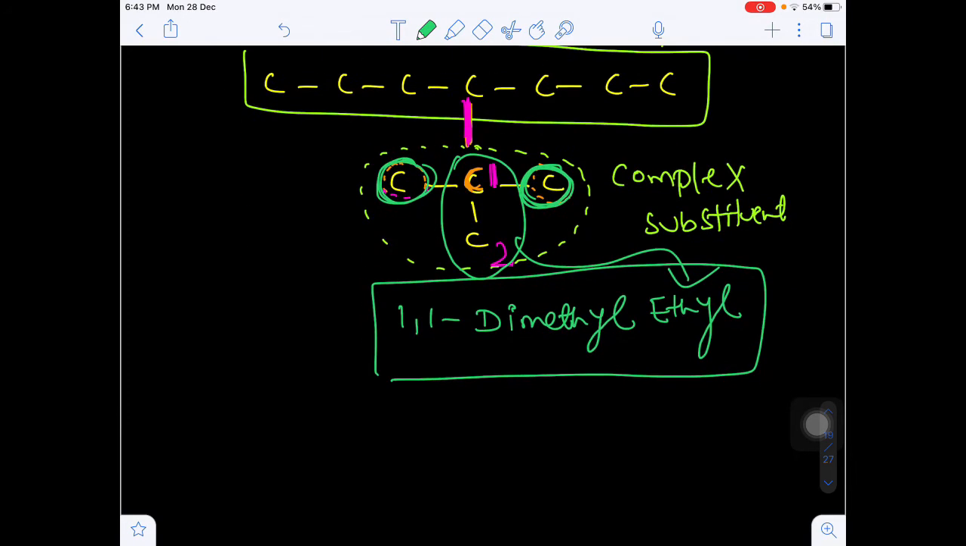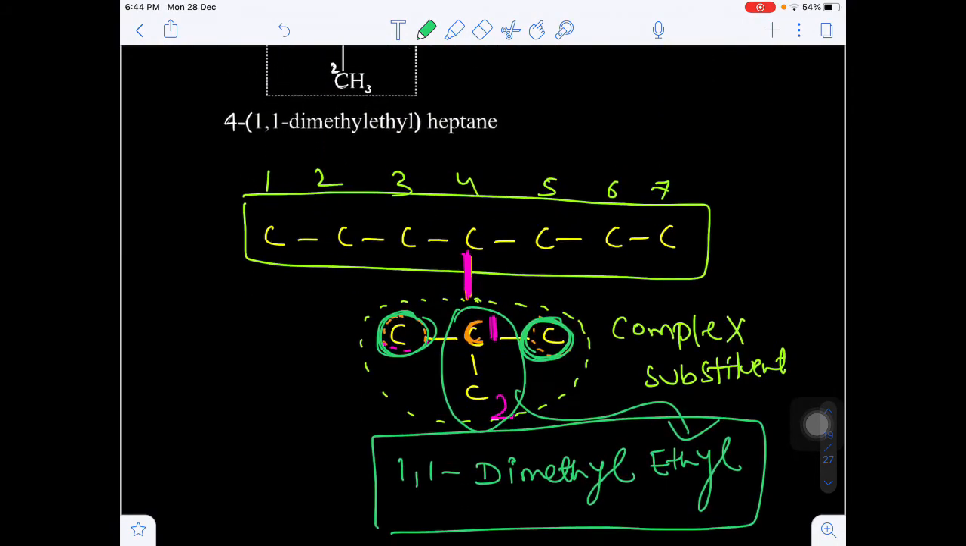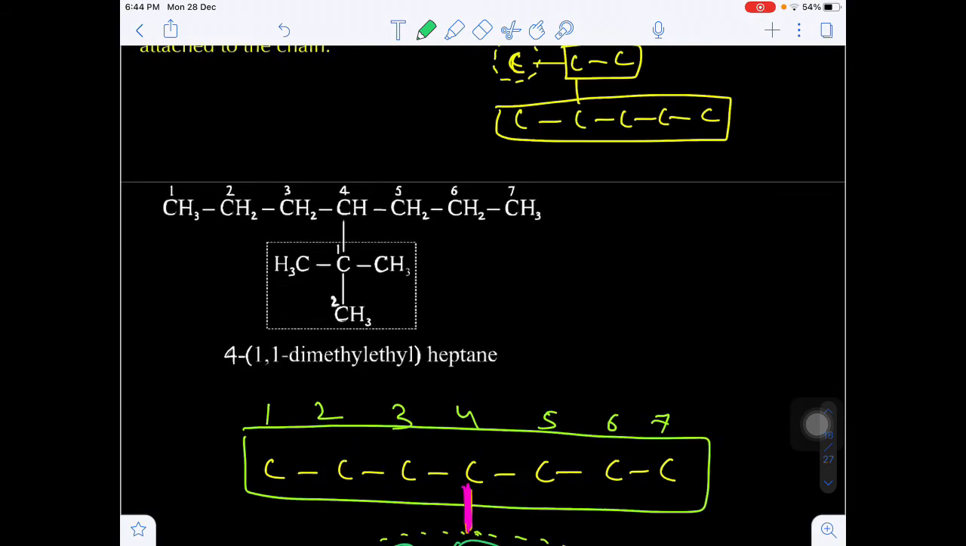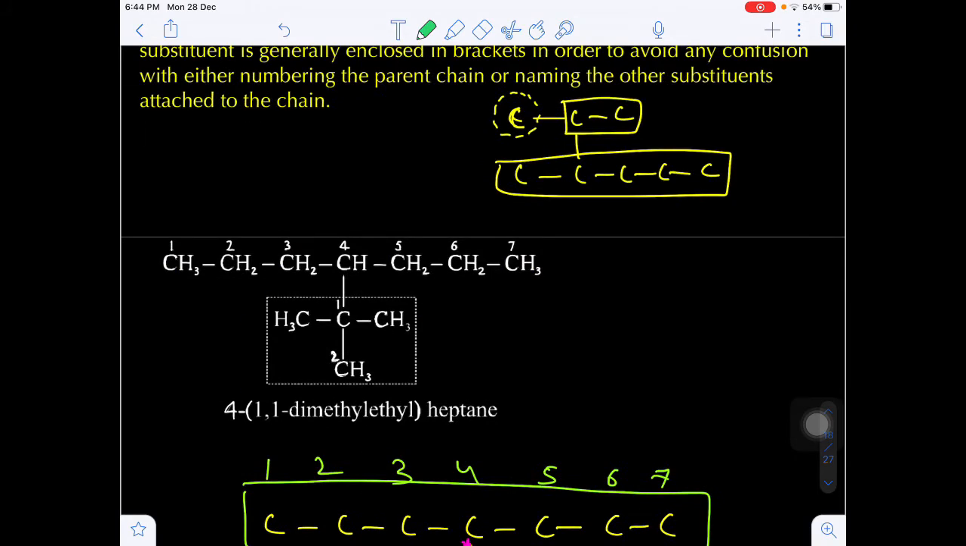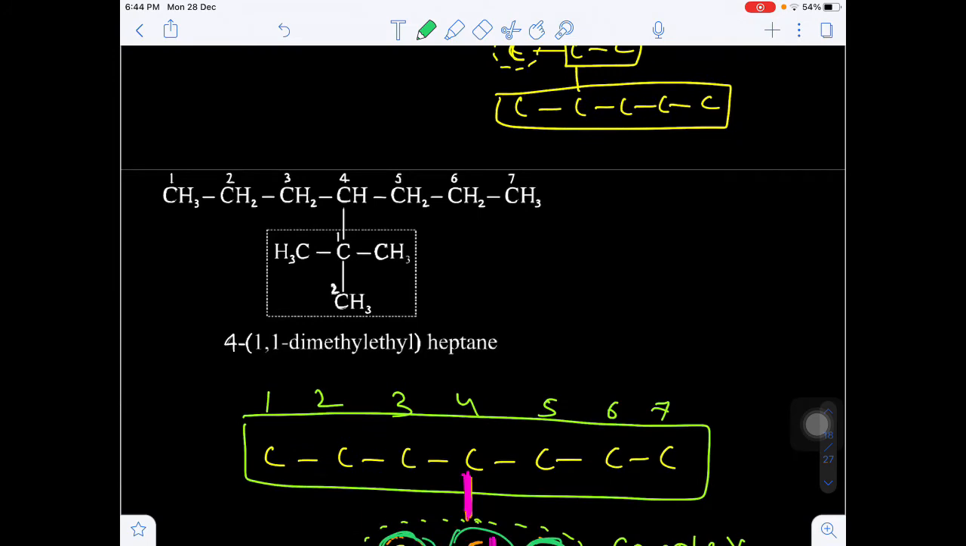Whenever we are writing the name of a complex substituent, we have to write the name in brackets, to avoid confusion with the simple substituent. Whether it is a complex substituent or a simple substituent, to avoid the confusion we write the name of a complex substituent within the bracket. Are you getting my point?